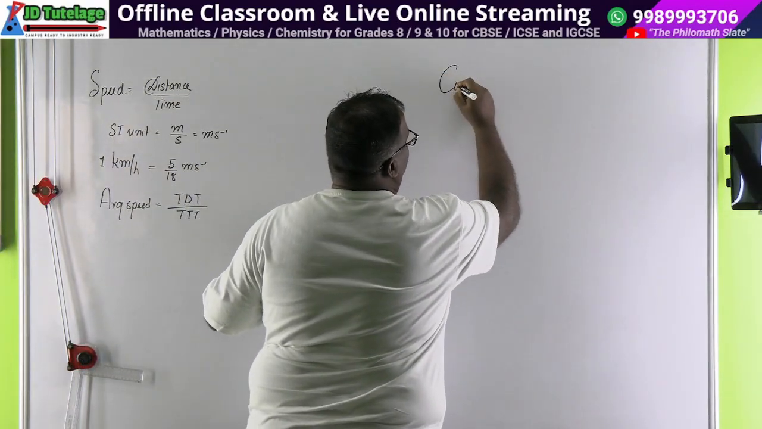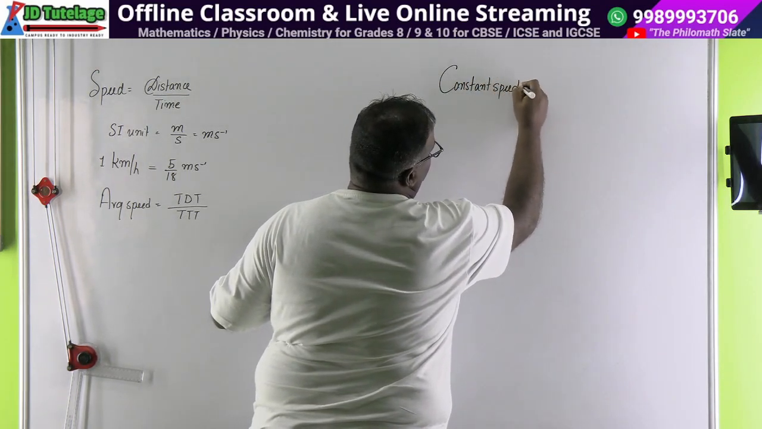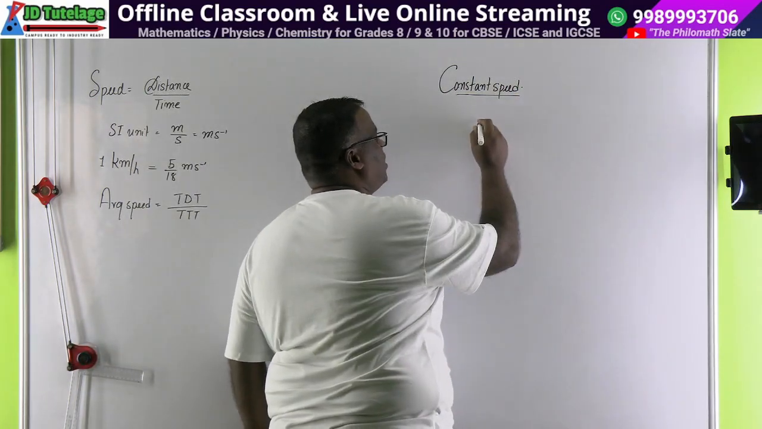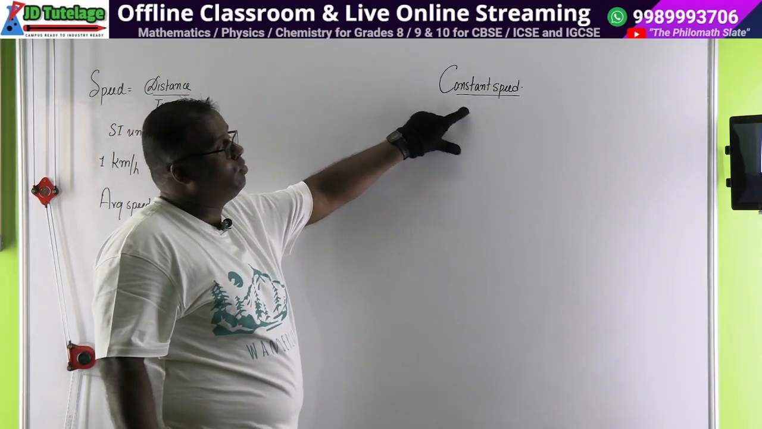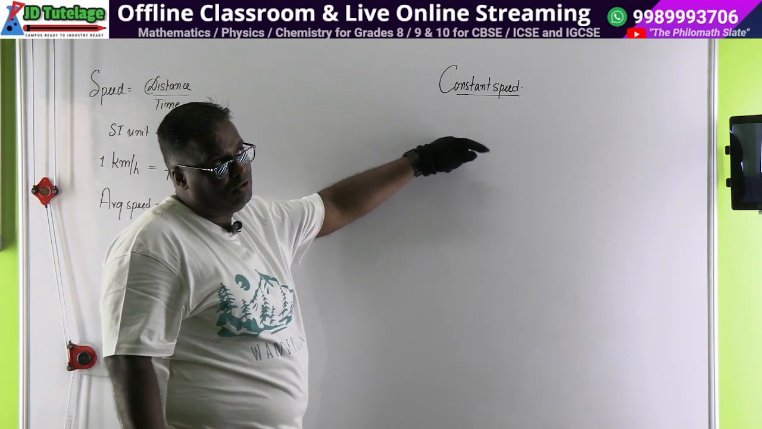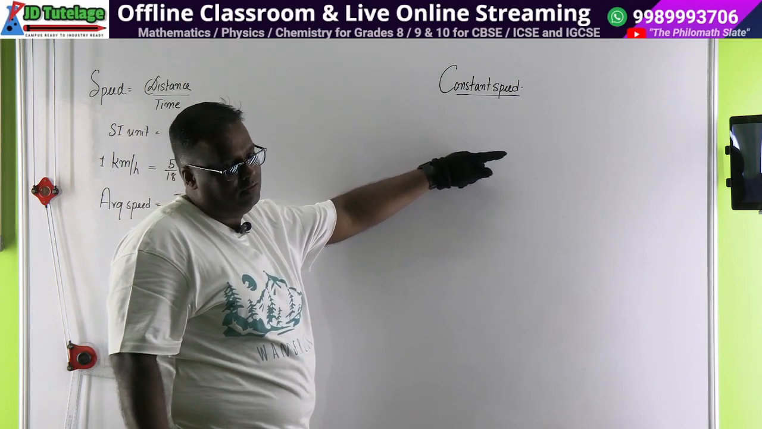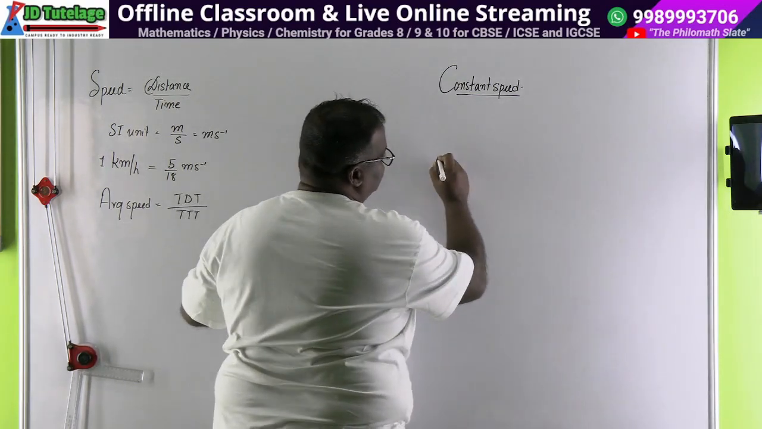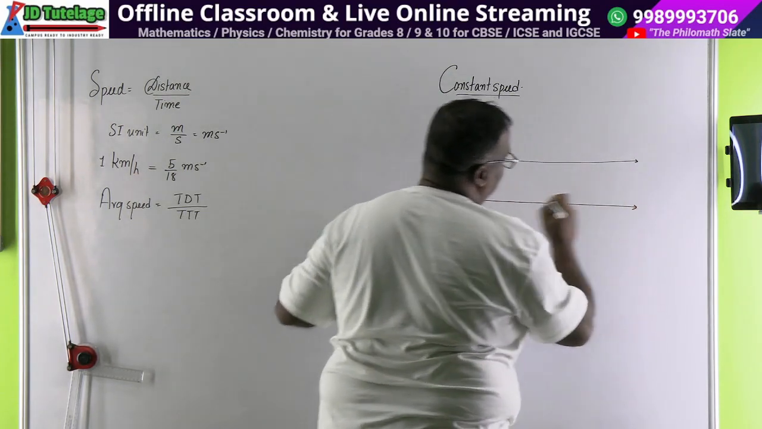One more thing that we had to study was constant speed. Pay attention here, everything looks easy but children make mistakes in this. Constant speed means a body is said to be in constant speed if it travels equal distances in equal intervals of time. Uniform motion was equal distances in equal intervals of time, no matter how small the time intervals are. Constant speed is also the same.